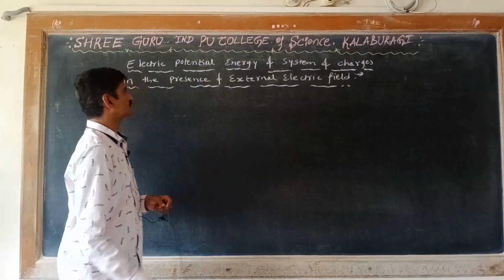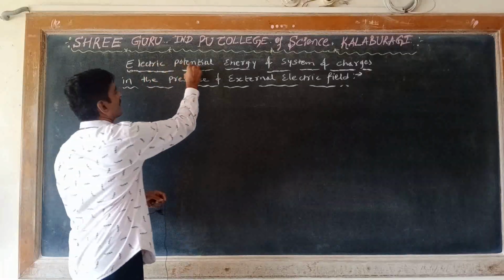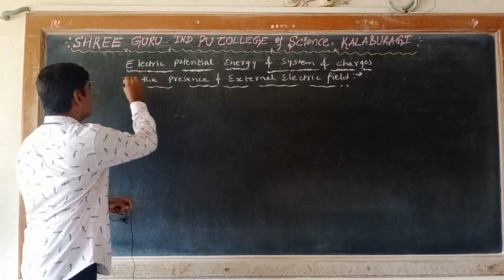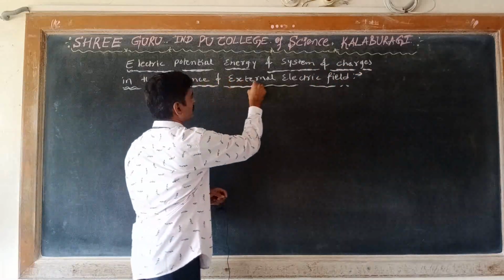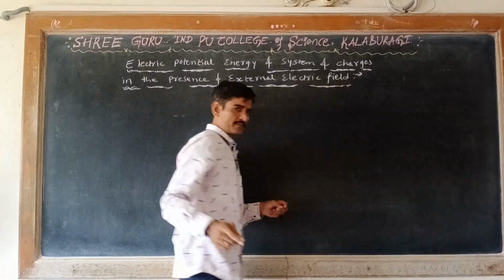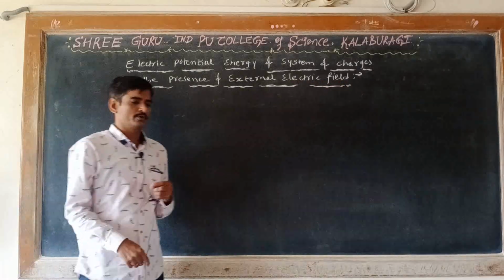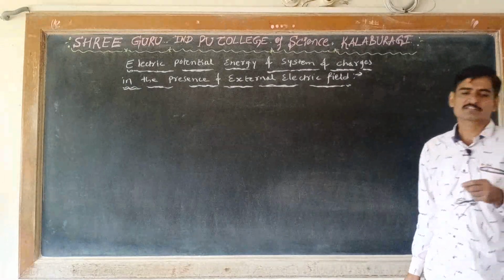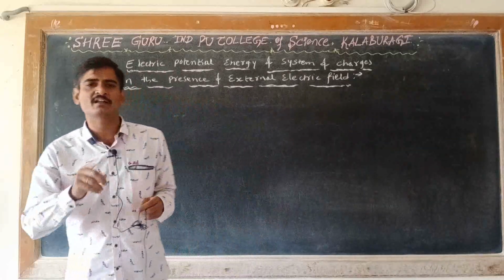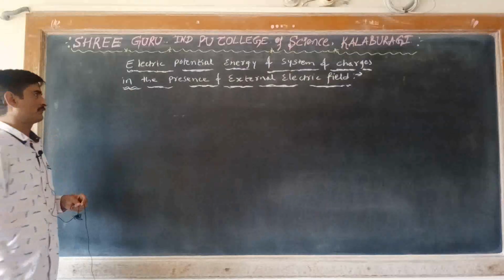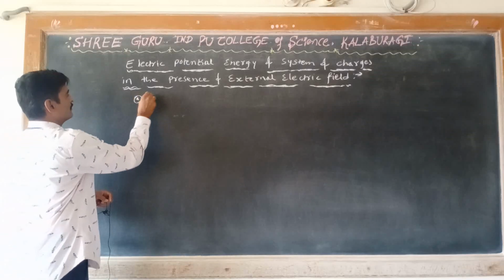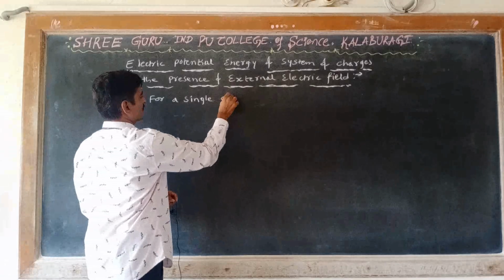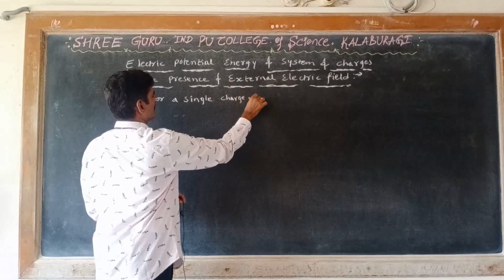So today we will calculate the electric potential energy of a system of charges in the presence of an external electric field. So there is an external electric field. If there is an external electric field, how much will be the electric potential energy of the system of charges? So first for a single charge and then for two charges. First for a single charge, it is for only one charge.